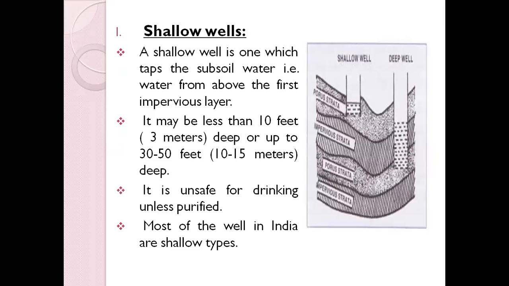So what are shallow wells? A shallow well is one which taps the subsoil water, that is, the water from above the first impervious layer. If you look at the diagram, the shallow well is dug only up to the porous strata. It can be 10 feet, or even 30 to 50 feet, that is 10 to 15 meters. It is usually unsafe for drinking unless it is purified, because it is not that deep, so there is a high chance of this type of well being contaminated.